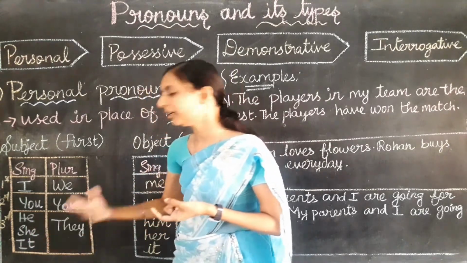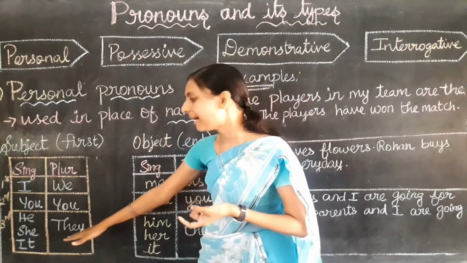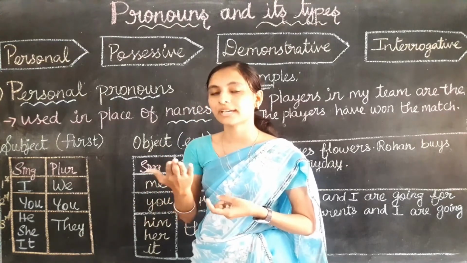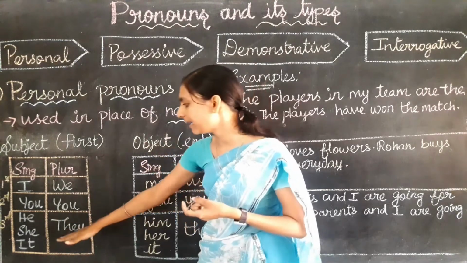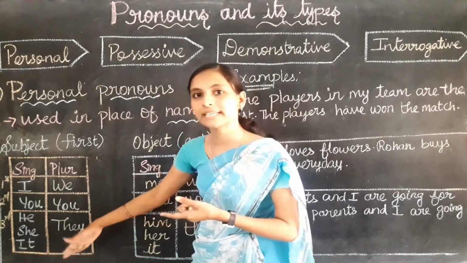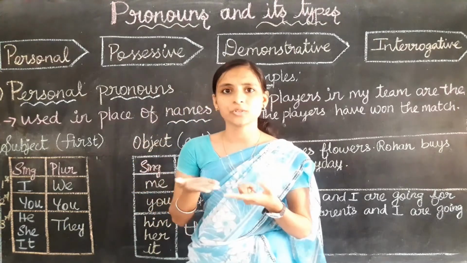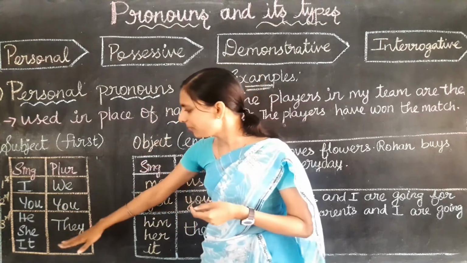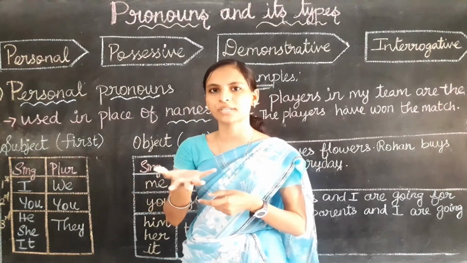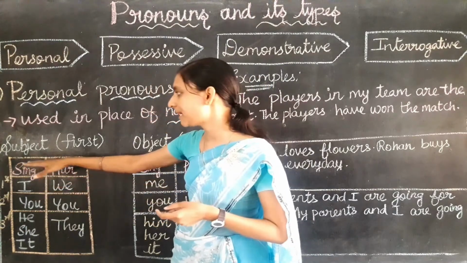If I find two boys' names in a sentence, if I am talking about 2 boys, there I use they, that is avargal. In Tamil what do we say? Avargal, that word will be they in English. If 2 girls are there, I will say they, that is avargal. For it, that is avaigal in Tamil, in English it is the same word, they, which we use to represent a group of animals or a group of birds. Clear? So all these pronouns are subject pronouns.